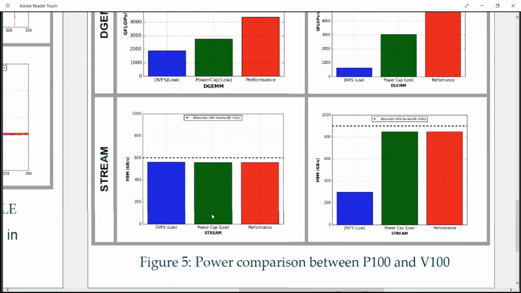Number one, in case of Stream, it is not affected by power cap because the Stream maximum power consumption is less than the power cap limit. The second thing is that the performance with DVFS on V100 is less than P100 because the lowest supported frequency of V100 is very low as compared to P100.